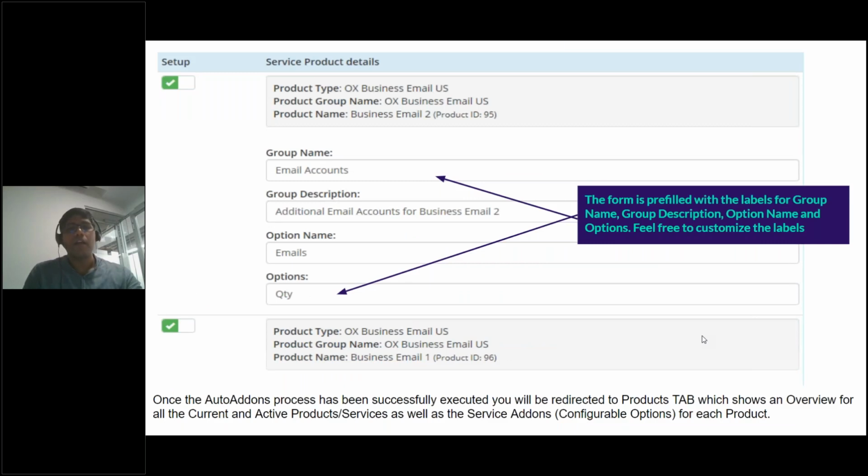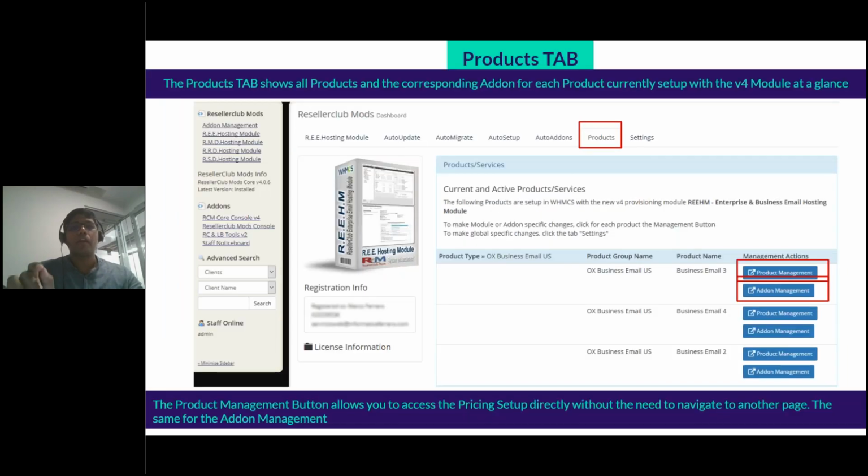Once this has been done, you proceed to the next step, which is you go to the products tab, and here you configure pricing. You will see 2 options for each plan. So you will see product management and add-on management. Product management is an option where you can add your pricing. Add-on management is where you can add pricing for your add-ons that you've configured. Say I want an additional email account or additional storage, etc.